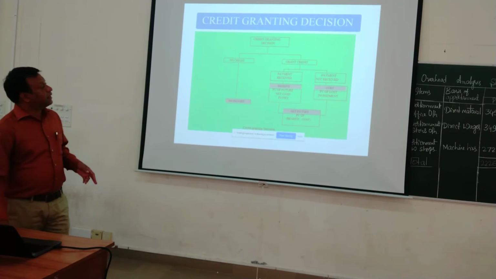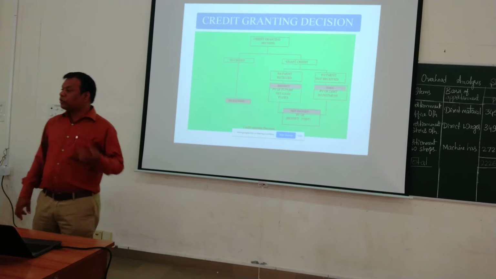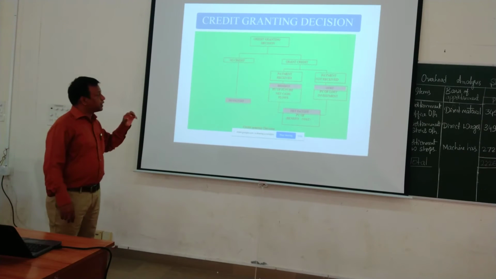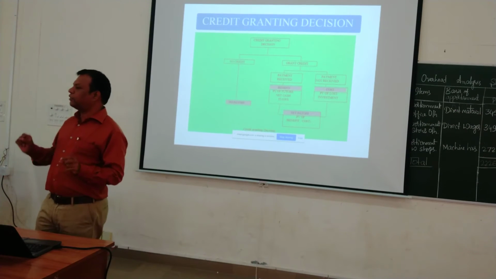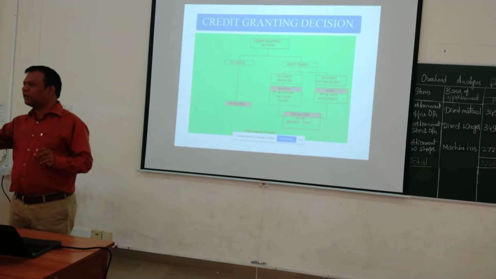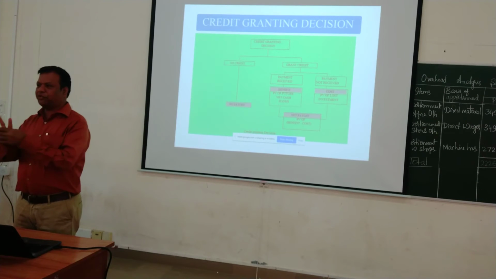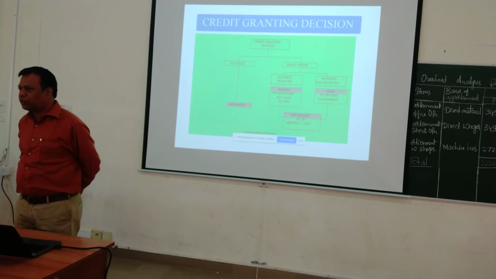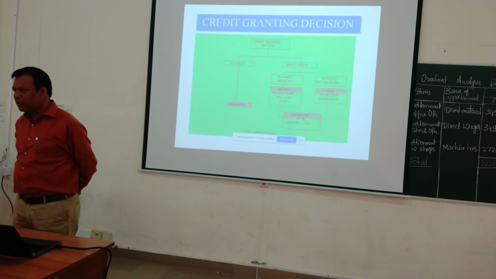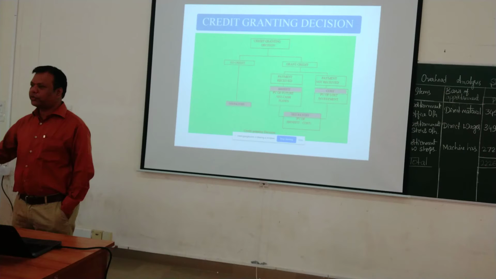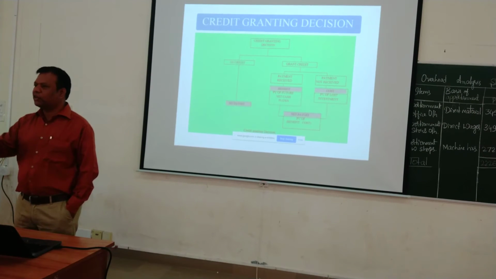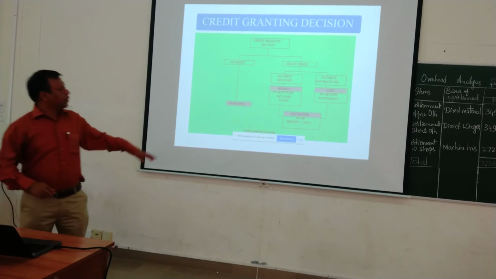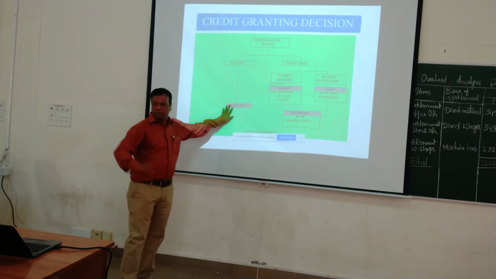So then the credit granting decision. I think I have to start from here. Basically we have two things. Whenever we take a call on credit, it is whether to grant or not to grant. If somebody comes to your shop and says, "Sir, I want something on credit," what is the first decision? Whether to give or not to give. Correct? The credit decision is whether to extend credit or not. If you have decided not to extend credit, then finish.